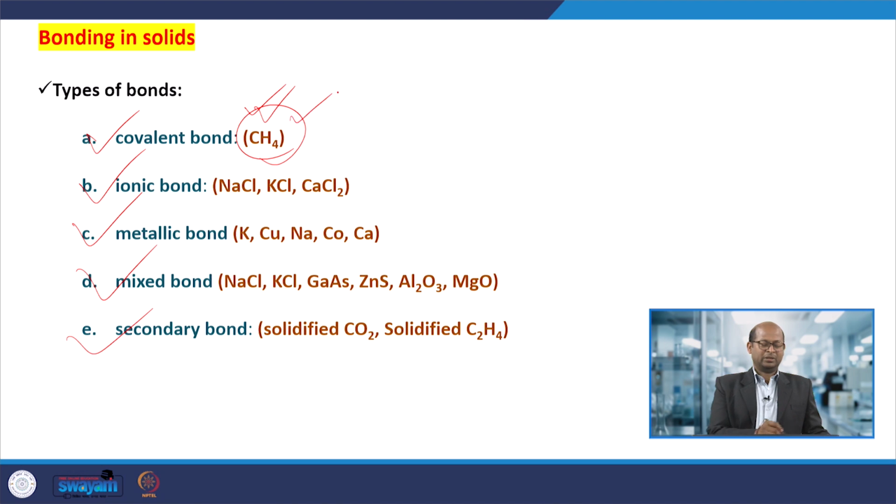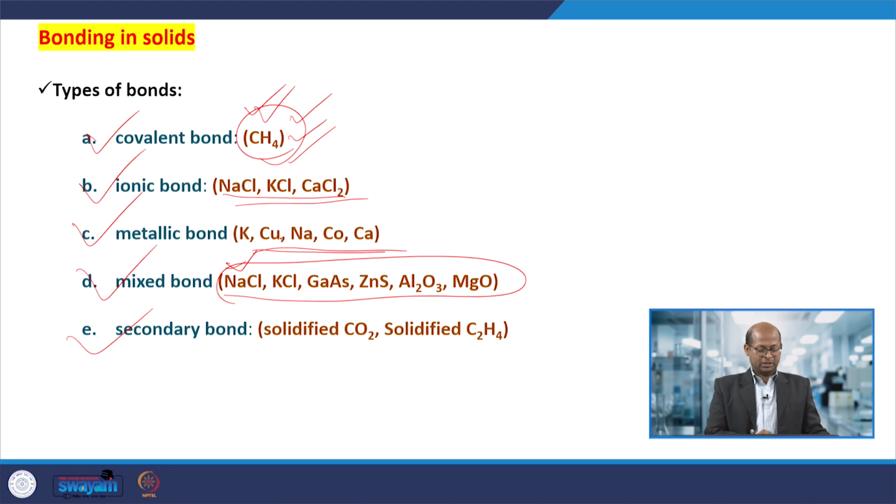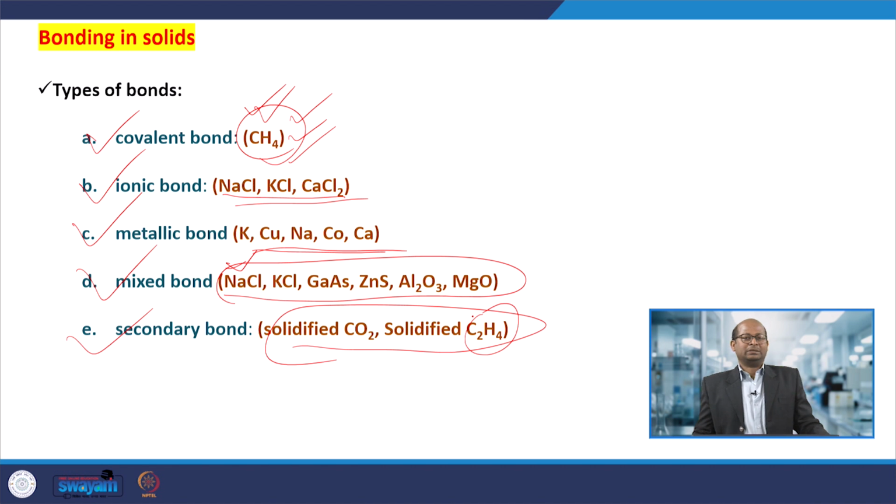In hydrocarbons or gaseous elements, covalent bonds are present; in metals, metallic bonds are present, and a few have both ionic and non-ionic character. For secondary bonds, take C2H4, which is a gas at high temperature. When we lower the temperature, the gas converts into liquid and then solid. In the solid form, some bond formation is there, called secondary bonds.